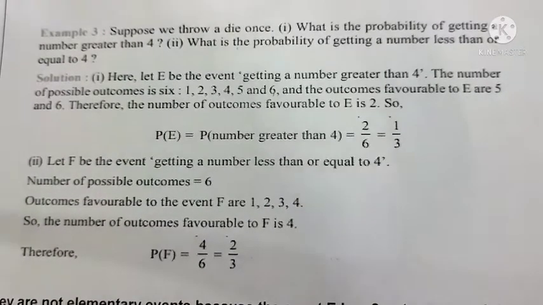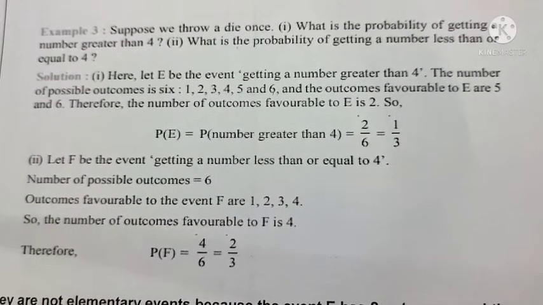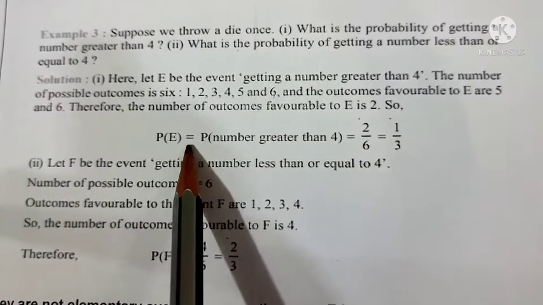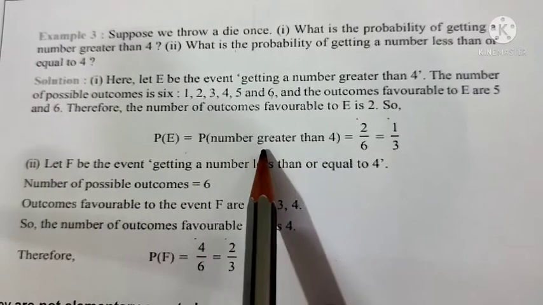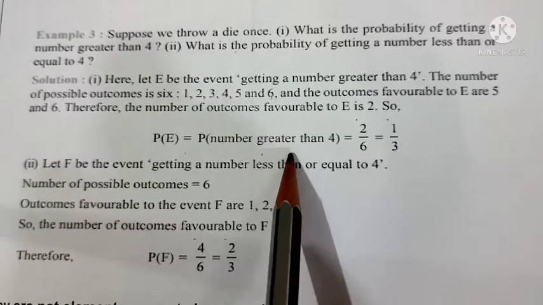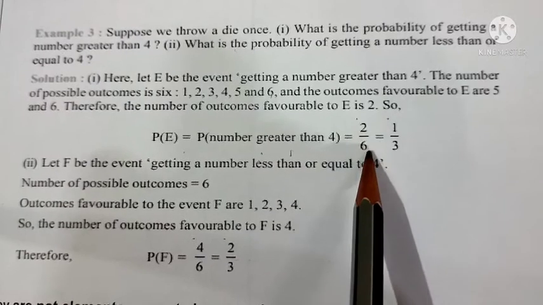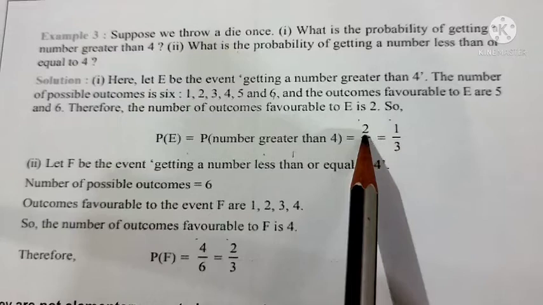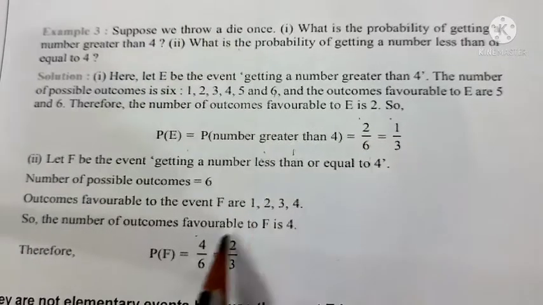So here P of getting a number greater than 4, which is the event. Here we defined E as the event. So P of E, the probability of numbers greater than 4, is equal to 2 by 6, because 5 and 6 are the two events. So we are getting 2 by 6, which is equal to 1 by 3.